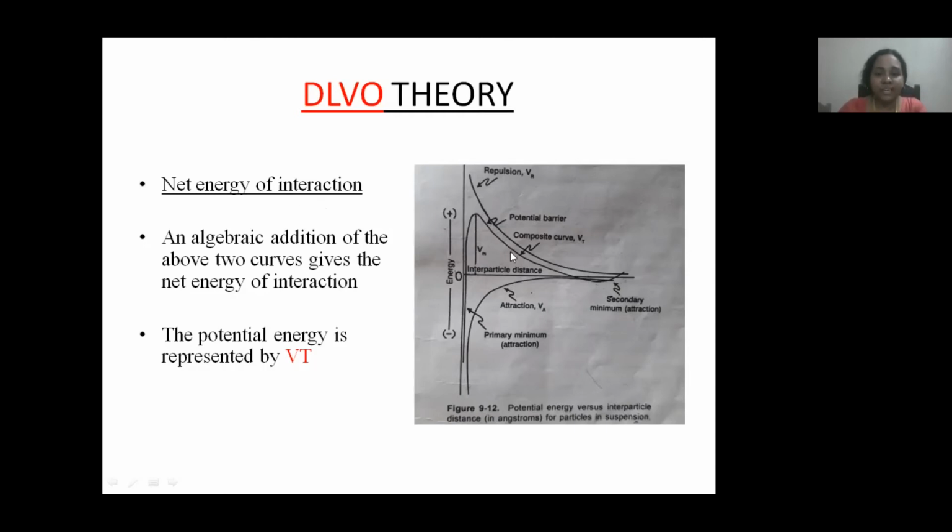Actually, this net energy of interaction is the algebraic addition of the attractive and repulsive curves. It is the algebraic addition of the attractive and repulsive curves that represents the net energy of interaction, and this net energy of interaction is represented by the letter Vt.